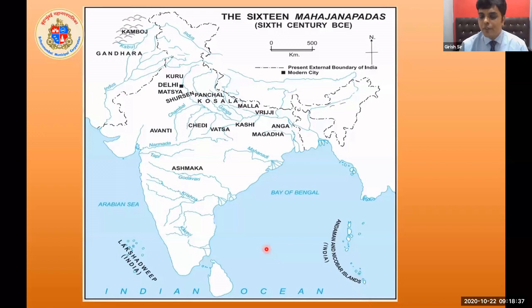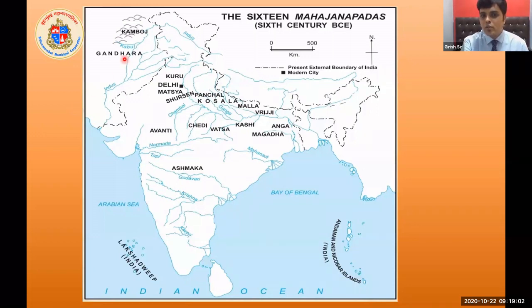This is the picture from your textbook, which is much clearer than the picture we saw before. It shows the names of the Janapadas. You can see the title of the map: the 16 Mahajanapadas.